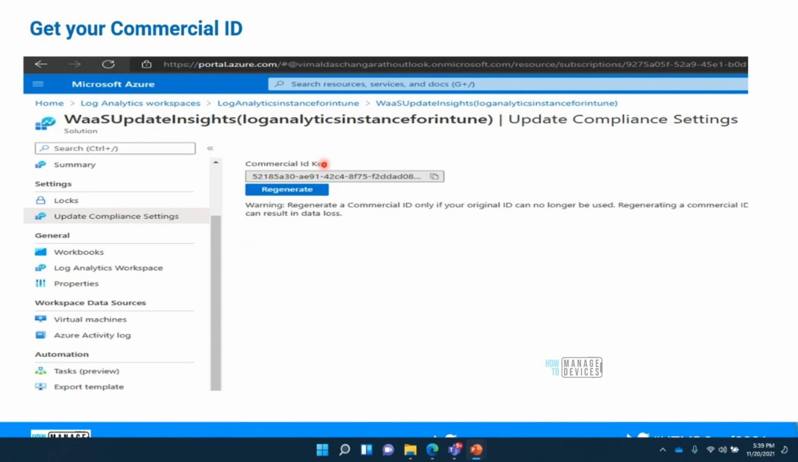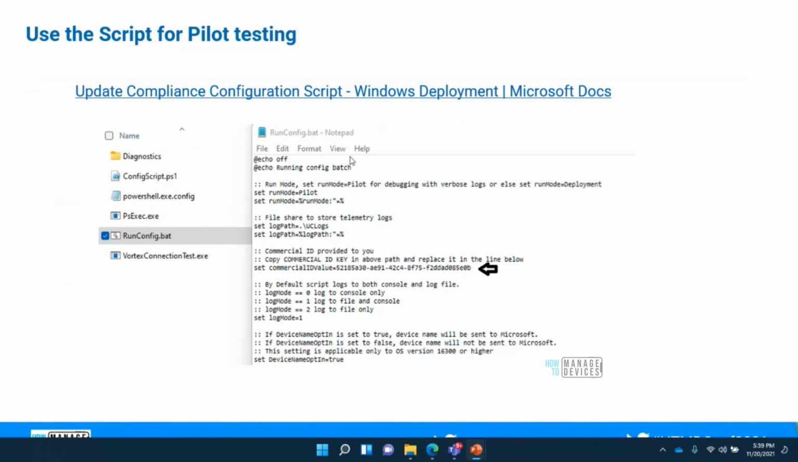Now this setting, as I told earlier, we can deploy via whatever channel you have, whether through group policy, Intune, or script. But ultimately the device should get this ID. Now, this is a script which is used. It's highly recommended, at least for the initial stage, to test this, to deploy the setting. This is a ready-to-use script.